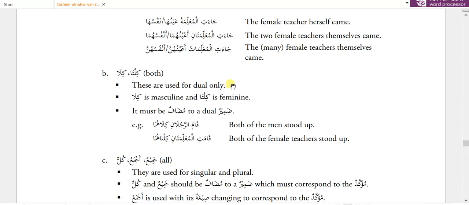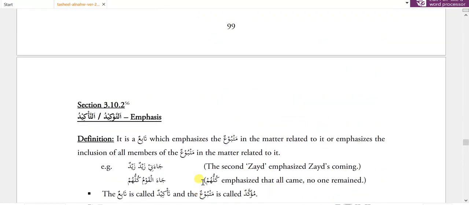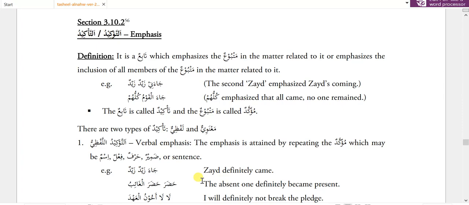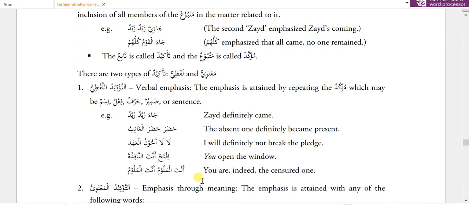Now let's learn from the book. Section 3.10.2, At-Tawkid, Emphasis. Definition: it is a tabe which emphasizes the matbu in a matter related to it, or emphasizes the inclusion of all members of the matbu in the matter related to. For example, Ja'ani Zaidun Zaidun. The second Zaid emphasizes Zaid's coming. Ja'a al-qawmu kulluhum. Kulluhum emphasizes that all came, no one remained.